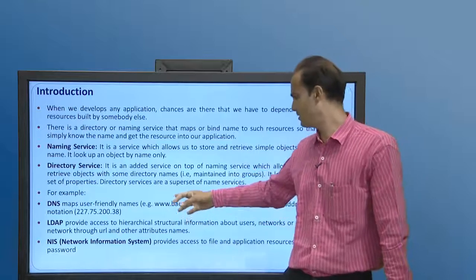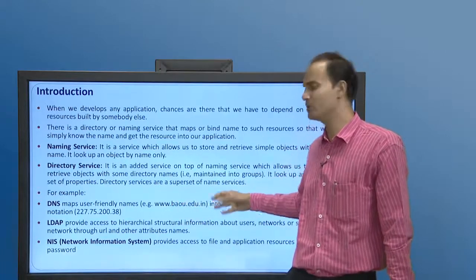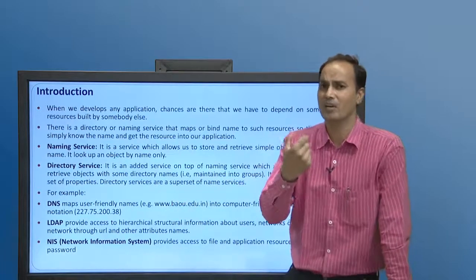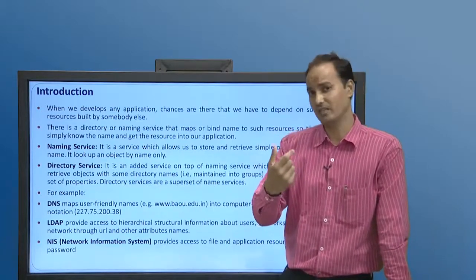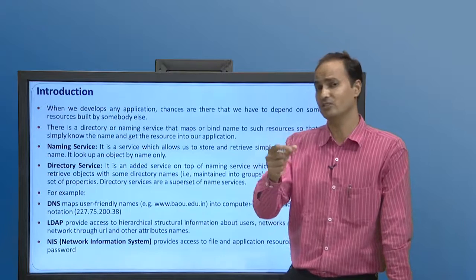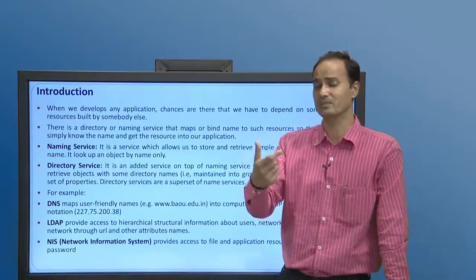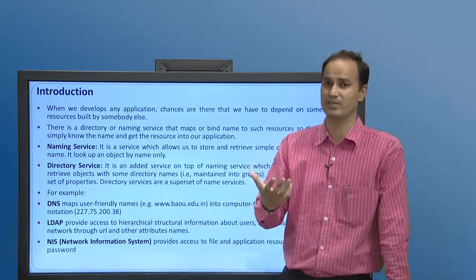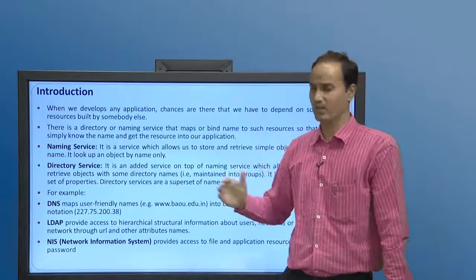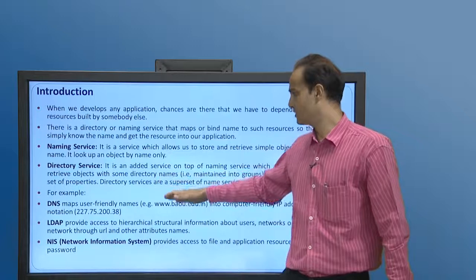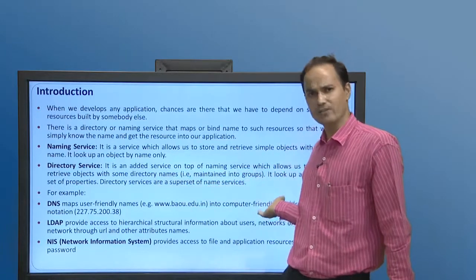Let us have www.baou.edu.in. This is Babasaheb Ambedkar Open University's address. As we read it, it is very easy for users to remember, but it is very difficult to remember the IP address, because an IP address consists of numerical figures. So, DNS maps the user friendly names to the computer friendly IP addresses.